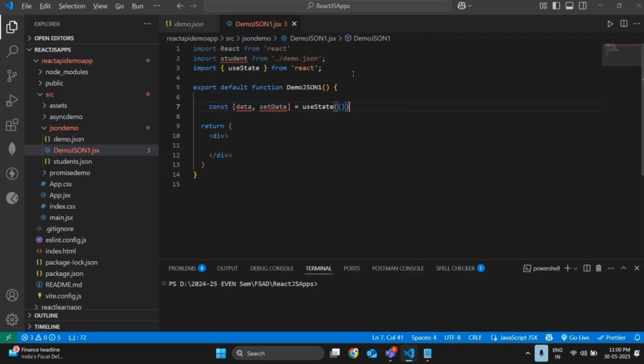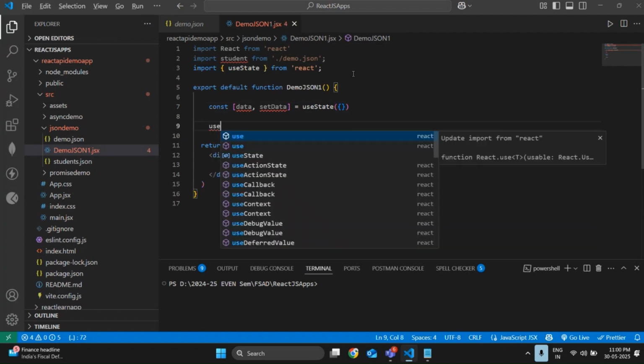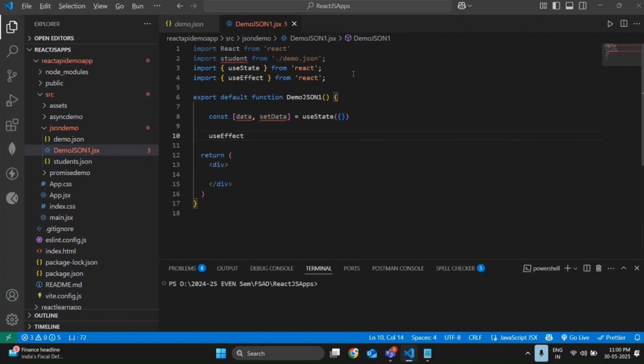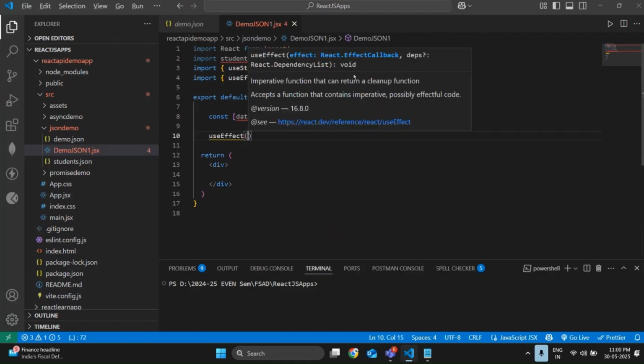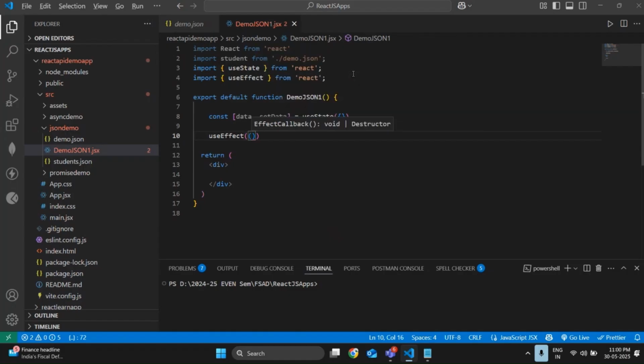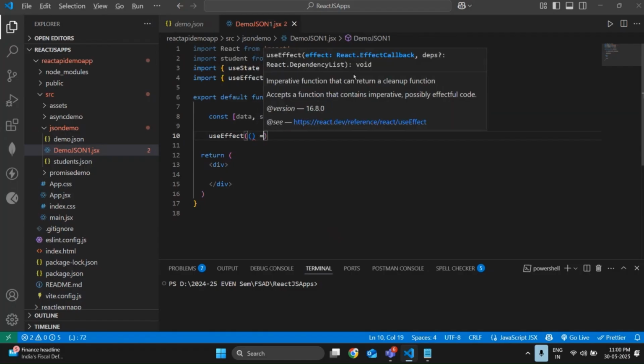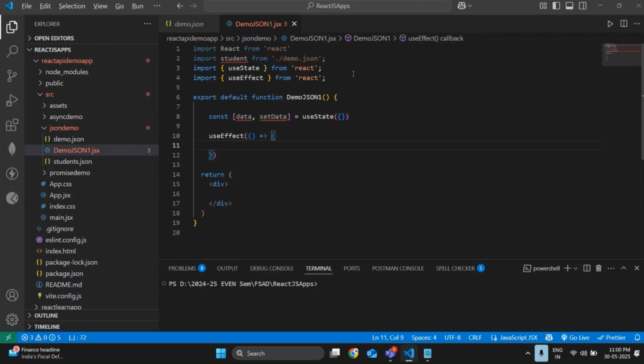So next, what we are going to do? We need to assign the data. So useEffect of, it should trigger the data. So okay, useEffect of open function braces. Again, open the function braces. After opening, please use space, arrow function. Again, curly brace. Done.